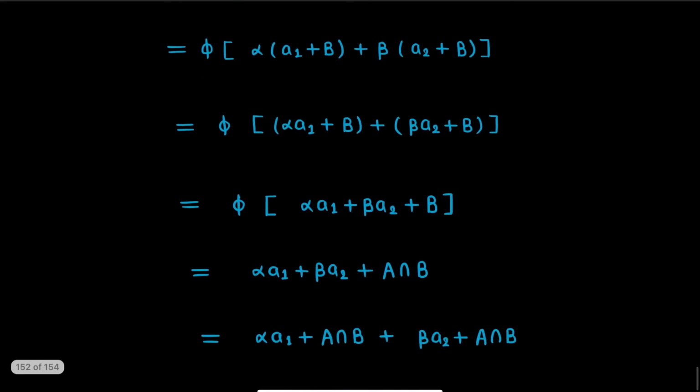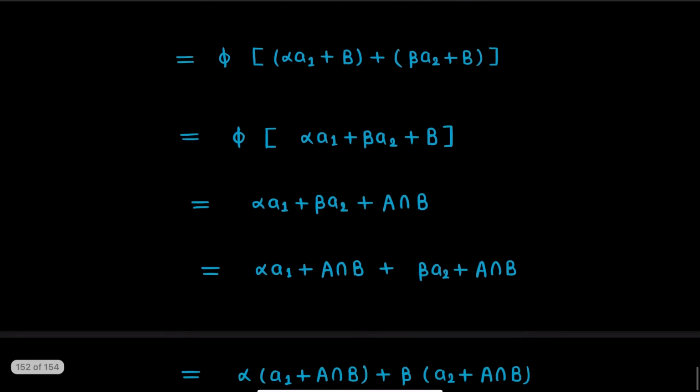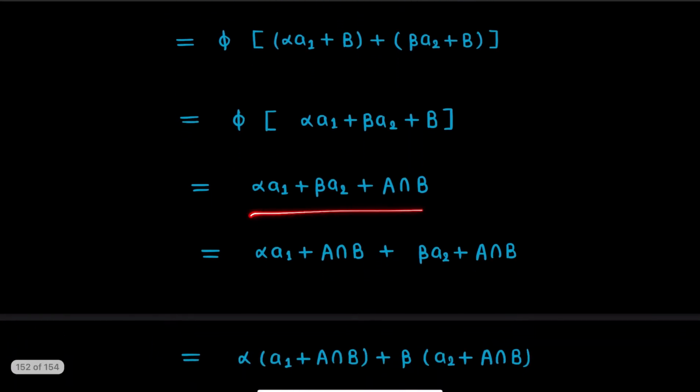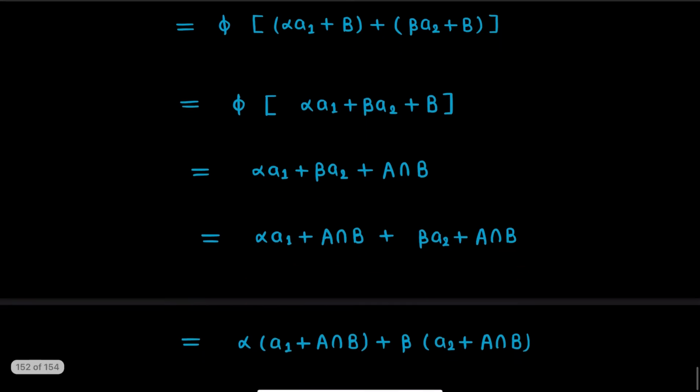Now since phi of (alpha a1 + beta a2) + b can be written as alpha a1 + beta a2 + A intersection B, because the image of this coset under phi is this. Again, this can be written as (alpha a1 + A intersection B) + (beta a2 + A intersection B). This follows from addition of cosets.